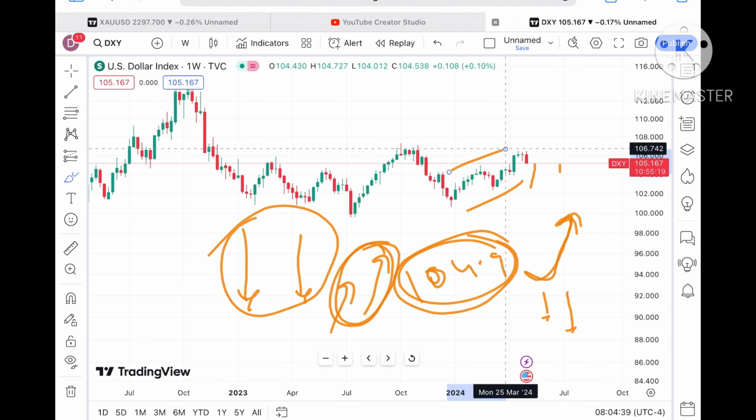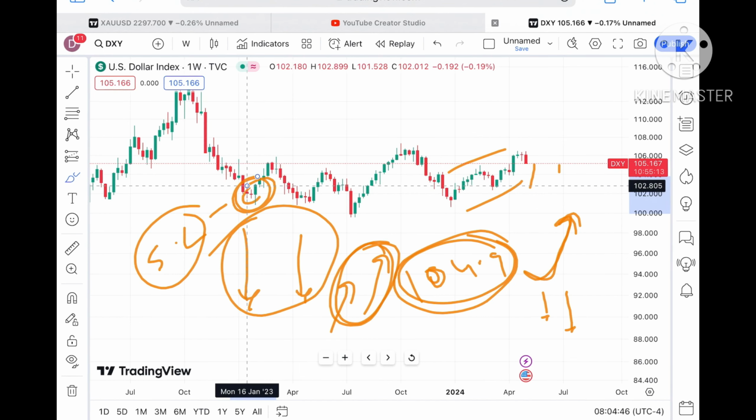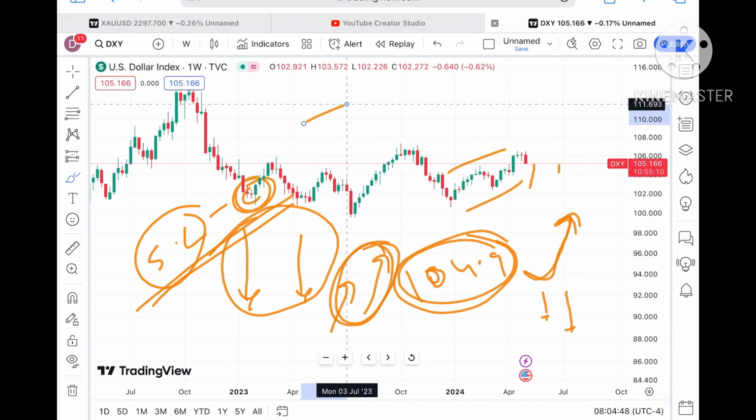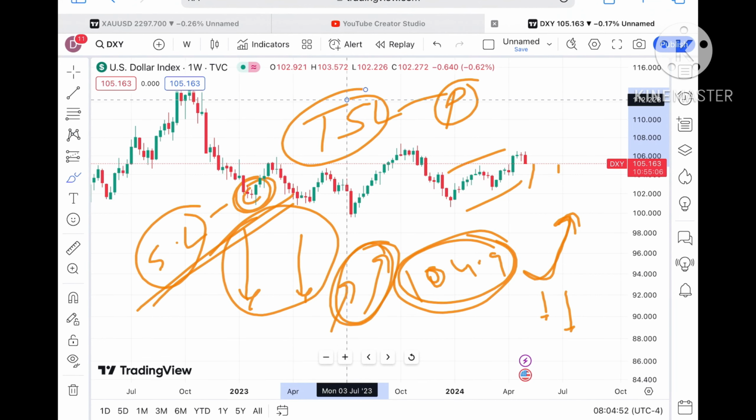See what we can see looking at this particular chart, that it can go high, but always remember the market is uncertain, so always try to set your SL. If you are setting your SL, you will save your capital. If you are trailing your SL, you will save your profit. These two things you have to do.